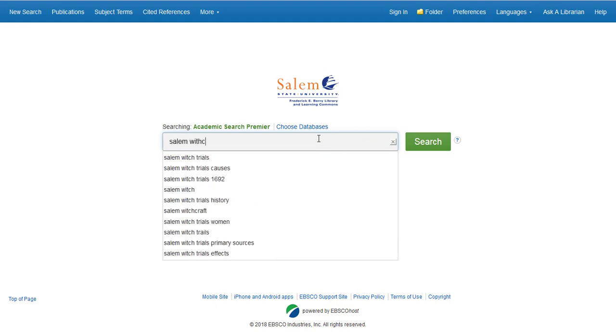As you type, the database offers suggestions for search terms and also helps with spelling. When you're done typing, hit Search.